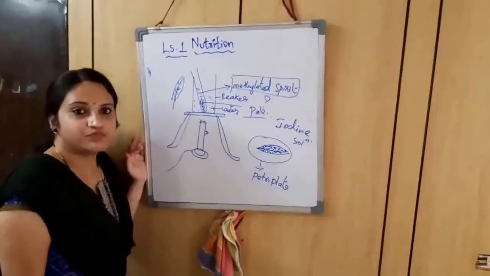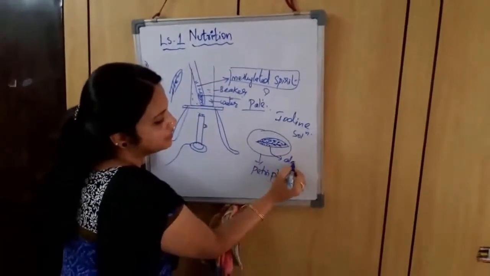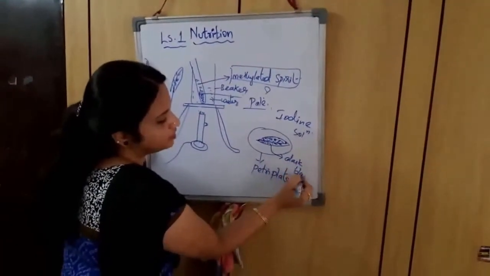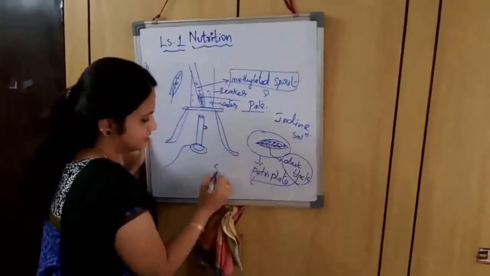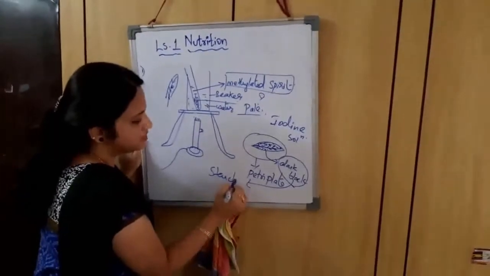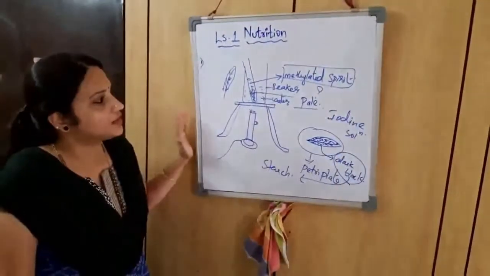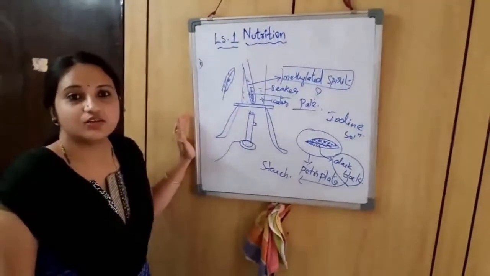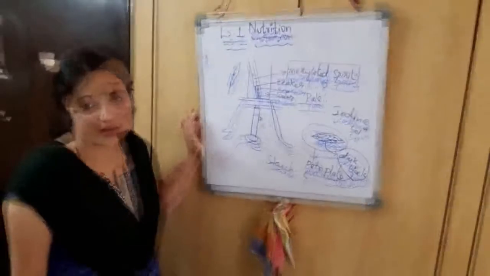So if you get some dark black spots on the surface of the leaf, it indicates that yes, starch has been produced. So from this activity it has been proven that during photosynthesis glucose is formed inside the plant.